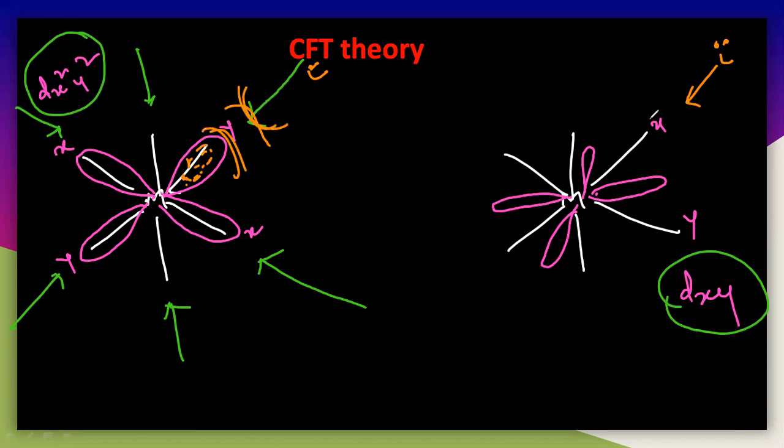And see here, there are no electrons present along the axis in the second case, but there are electrons present in between the axis. But the ligand is coming along the axis. So you can easily understand that here the electrons are present like this, and here electrons are present in between the axis.